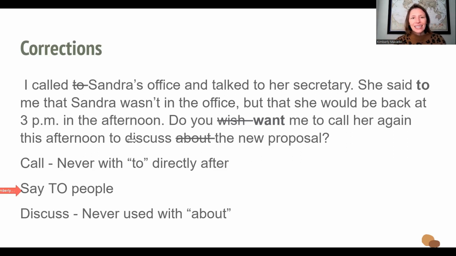The third mistake is, do you want me to call her again? And we're going to review this in just a second, but I want to look at the last, number four, to discuss the new proposal right here. We never use discuss about something. Again, a common mistake. It's always just discuss something, discuss the new proposal. Now let's go back and look at this want versus wish again.